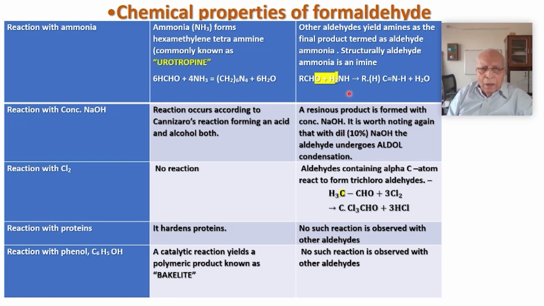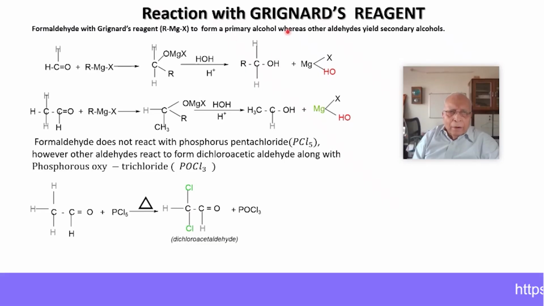Now, here the other aldehydes form an imine like this, whereas with ammonia, formaldehyde has a very typical reaction: it forms hexamethylenetetramine. The formula is (CH2)6N4. The whole reaction is given here. And not only this, there is a different reaction with Grignard's reagent. We know what Grignard's reagent is.